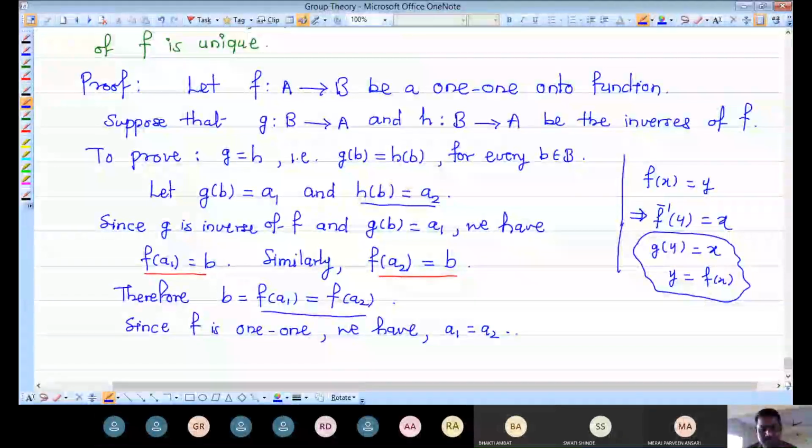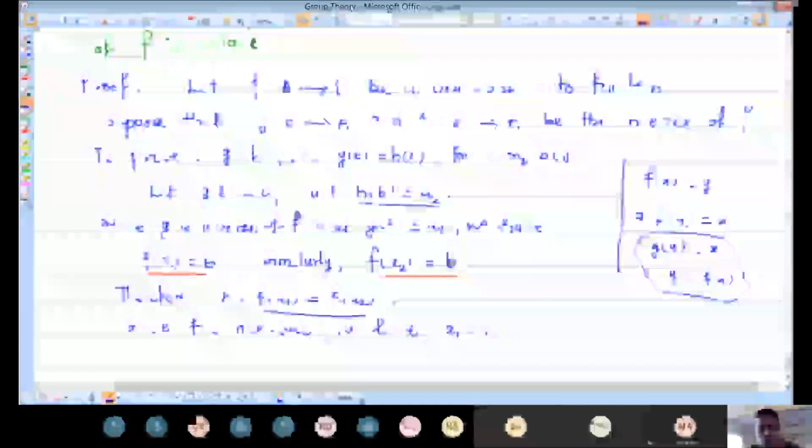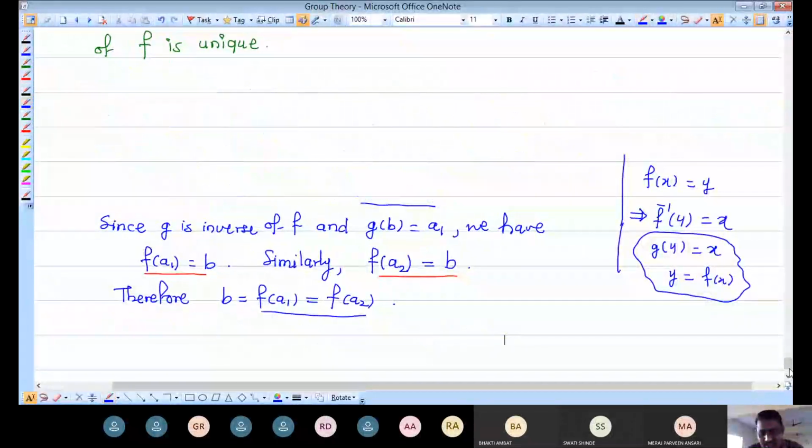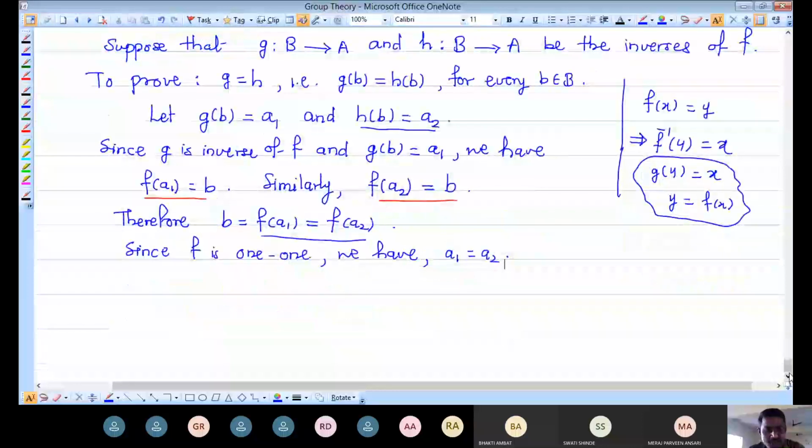When I say f of a1 equals f of a2, I am saying they are equal images under f, and from that I am writing a1 is equal to a2. For one-to-one mapping, you can write it this way: f of a1 is equal to f of a2 implies a1 is equal to a2. So we got a1 is equal to a2.